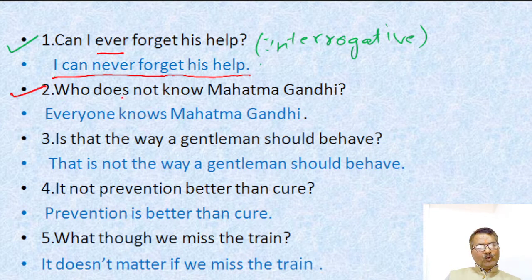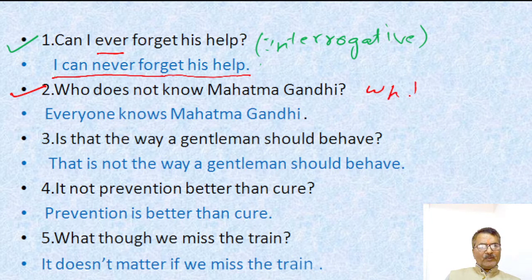Second example: "Who does not know Mahatma Gandhi?" It is an interrogative sentence, WH type. As I told you, there are two types of interrogative sentence, yes-no type and WH type. The first example is yes-no type, and the second example is a WH type interrogative sentence.